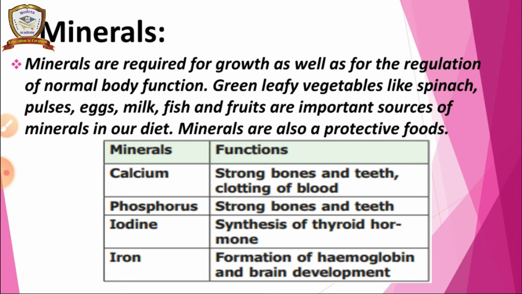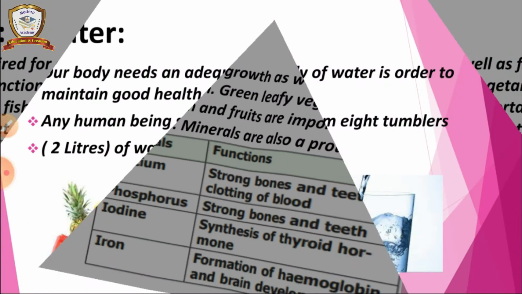So thyroid is nothing but a hormone. So thyroid hormone. And next one, iron mineral, for formation of hemoglobin. Hemoglobin we can see in the blood. Shortly we can say HB. So if hemoglobin is proper, then we get proper blood. For that, iron is important. We can get good iron in moringa leaves.